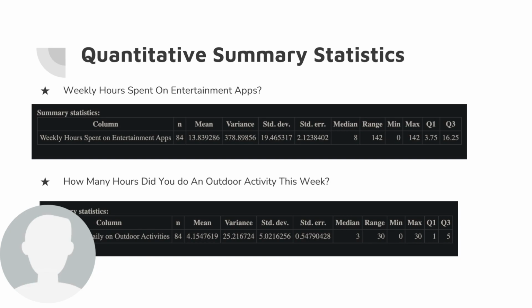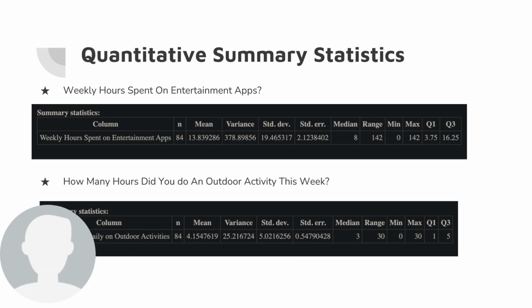And we see a large range compared to our other question. So minimum being 0 hours spent on entertainment apps, and the maximum being 142, which is, again, over 20 hours a day. Nearly impossible. I can't imagine anyone is getting 4 hours of sleep and using entertainment apps the other 20 hours of their day.